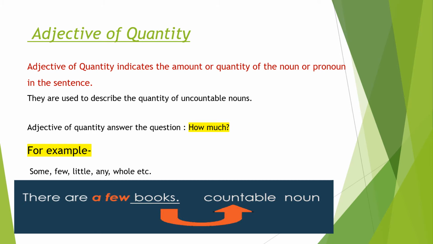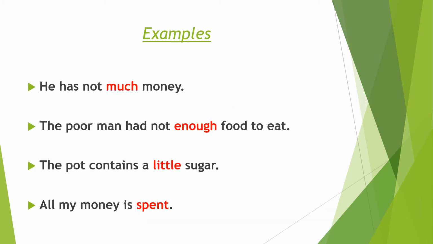Let's try to understand by some examples. These are the examples of adjective of quantity. Let's see the first example. He has not much money. In this sentence, much shows the quantity of money. So here much is an adjective of quantity. In the second sentence, the poor man had not enough food to eat. In this sentence, enough shows the quantity of food. So here enough is an adjective of quantity.